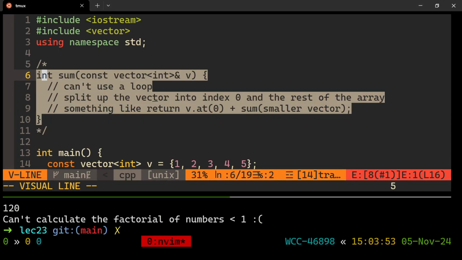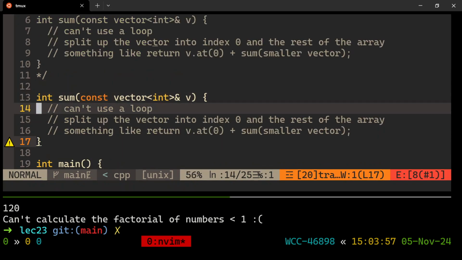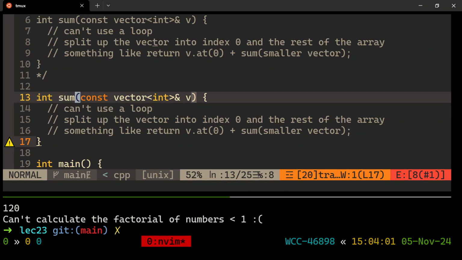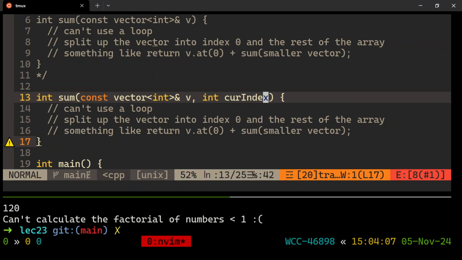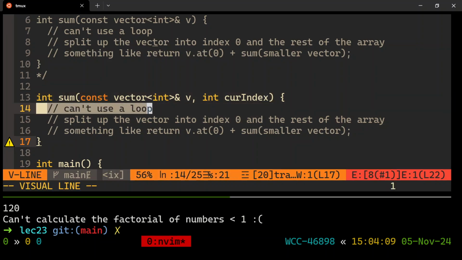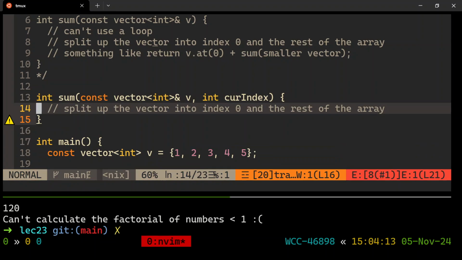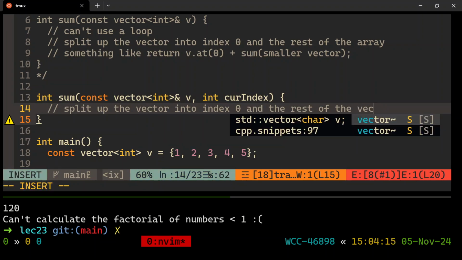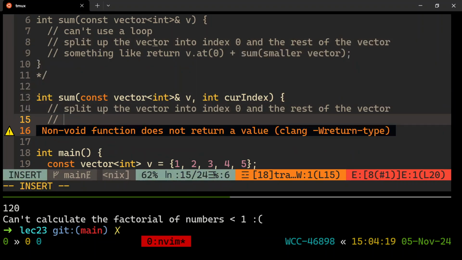So you have to think recursively a lot if you want to do functional programming. There are people who have made functions that you can apply that make it easier, though. So here's my vector, and I also want to pass along an index. Int, where is my current index? Where am I starting this vector? And this will let me do this. Again, I'm going to split up the vector into index 0 and the rest of the vector.